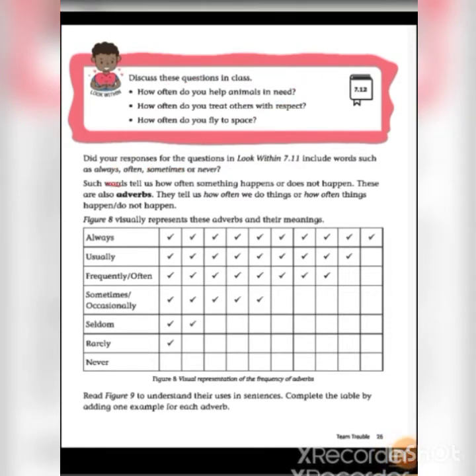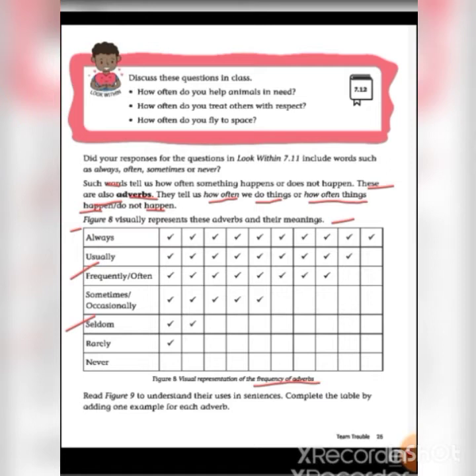Such words tell us how often something happens or does not happen. These are also adverbs. They tell us how often we do things or how often things happen or do not happen. Figure 8 visually represents these adverbs and their meanings. So just go through this visual representation of the frequency adverbs.